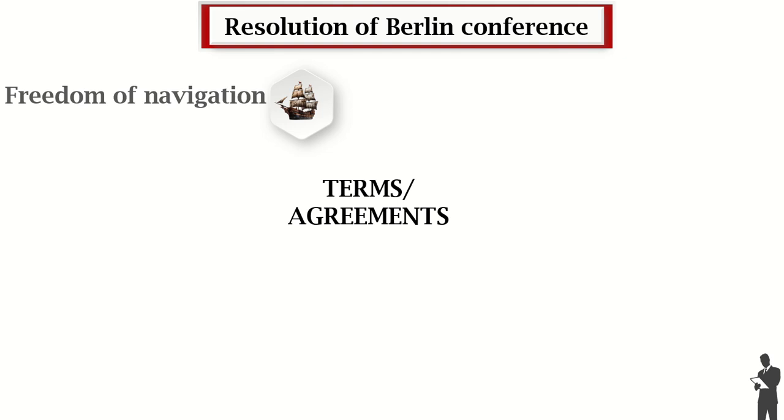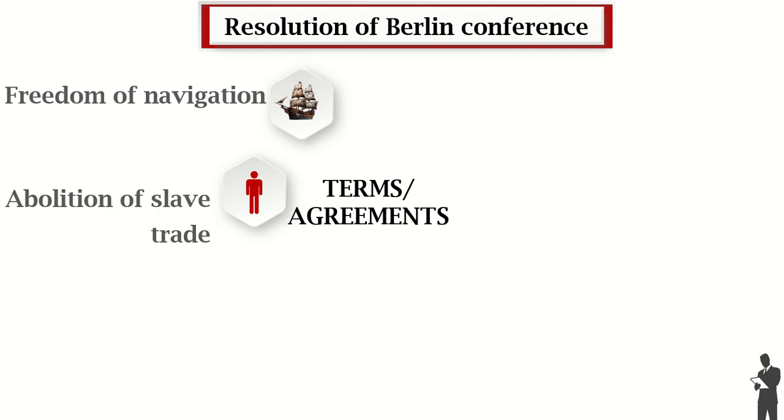Number 2, they agreed that they were going to abolish the slave trade. They said to abolish slave trade in order to get cheap labor and to get a market, because if you are going to sell your product in a place where people are not paid, where they are working as slaves, then how can you get those customers?